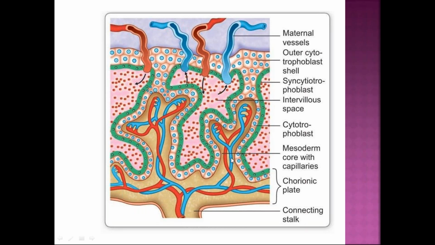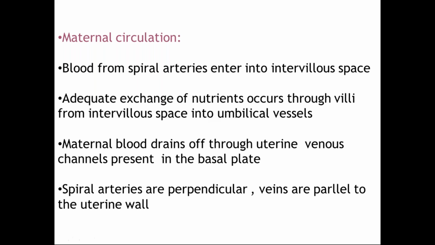These umbilical arteries and the umbilical vein form capillaries in the villi, and the diffusion usually occurs in the intervillous space, where this space is actually filled with maternal blood through the spiral arteries. These are maternal blood vessels. This is the intervillous space, which is pooled up with the maternal blood. Maternal circulation comes from the spiral arteries, which enter the intervillous space, as I have already mentioned, and exchange of nutrients occurs through the villus.